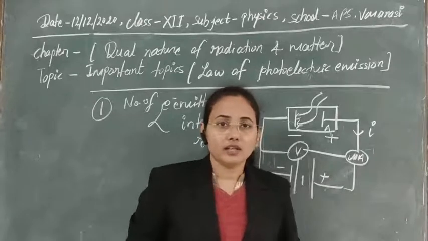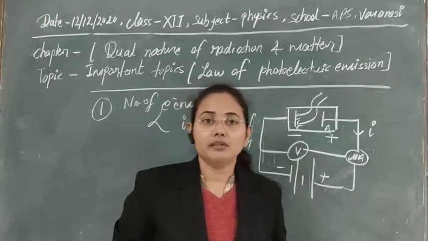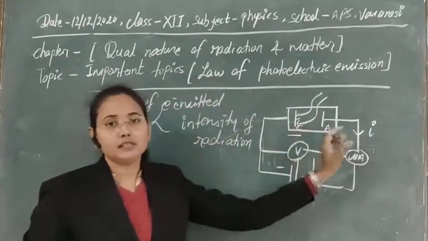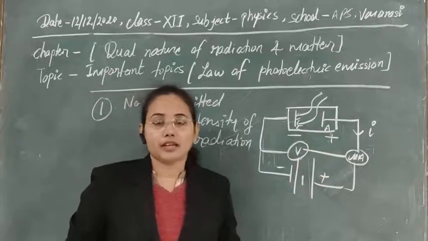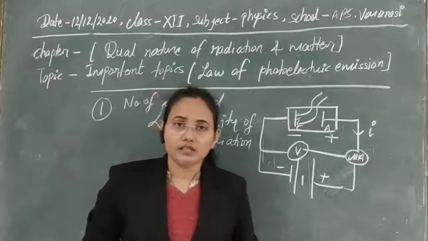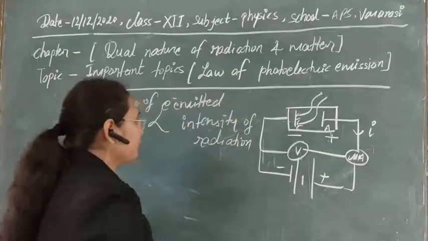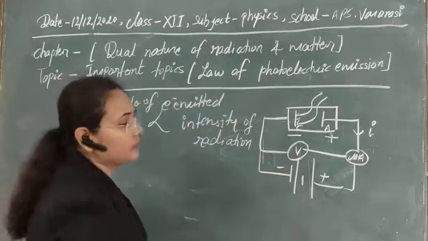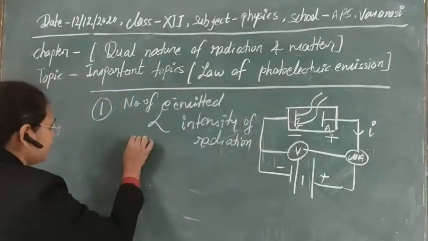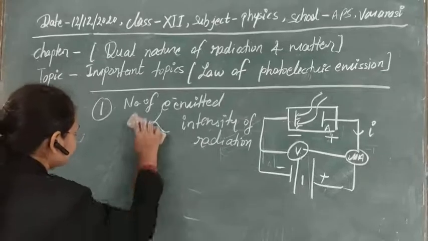Stopping is used because no electron is able to reach there, meaning all the electrons are stopped here. And cutoff means the electric current obtained is zero at that point. So we can use both names, stopping potential or cutoff potential. Now if you are drawing the graph for it, this is the graph for this factor.